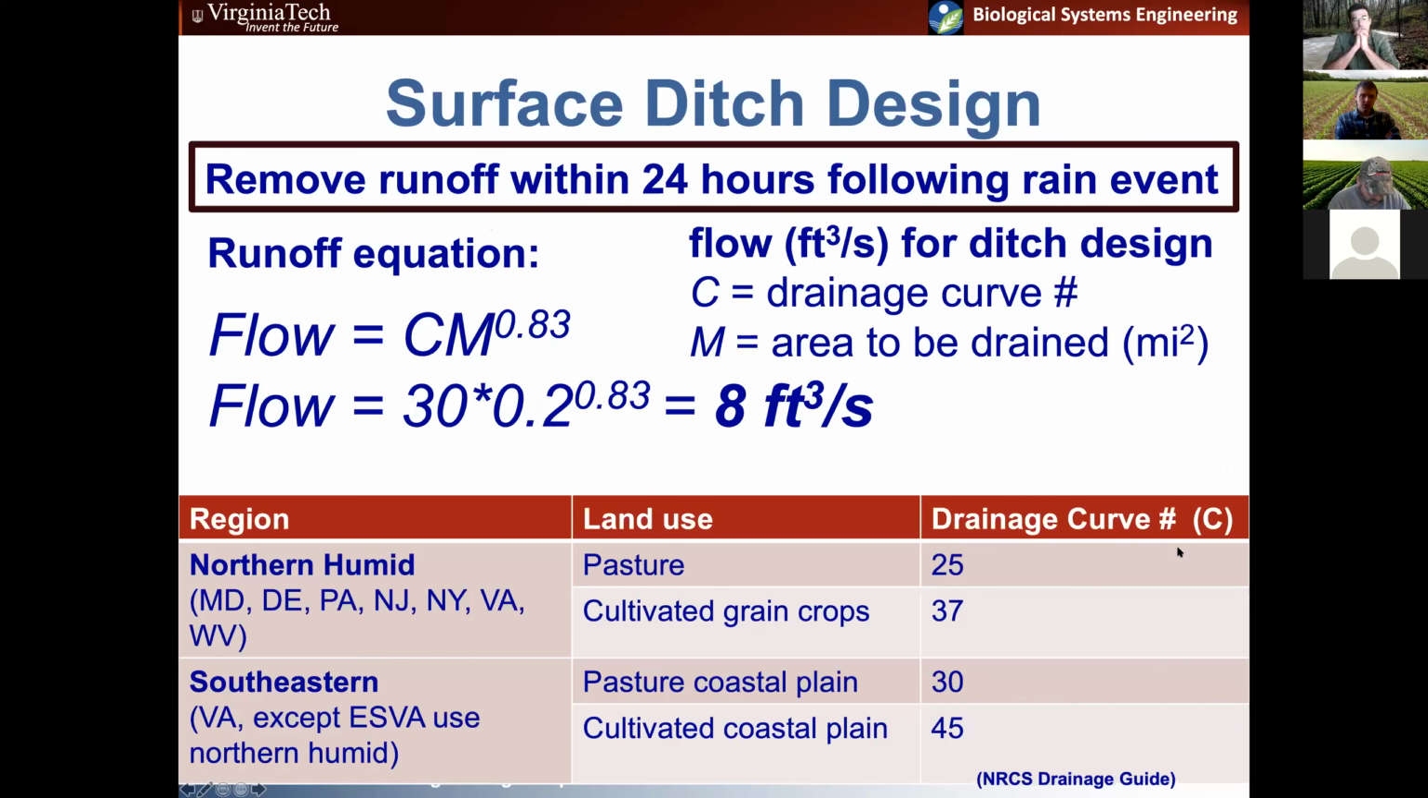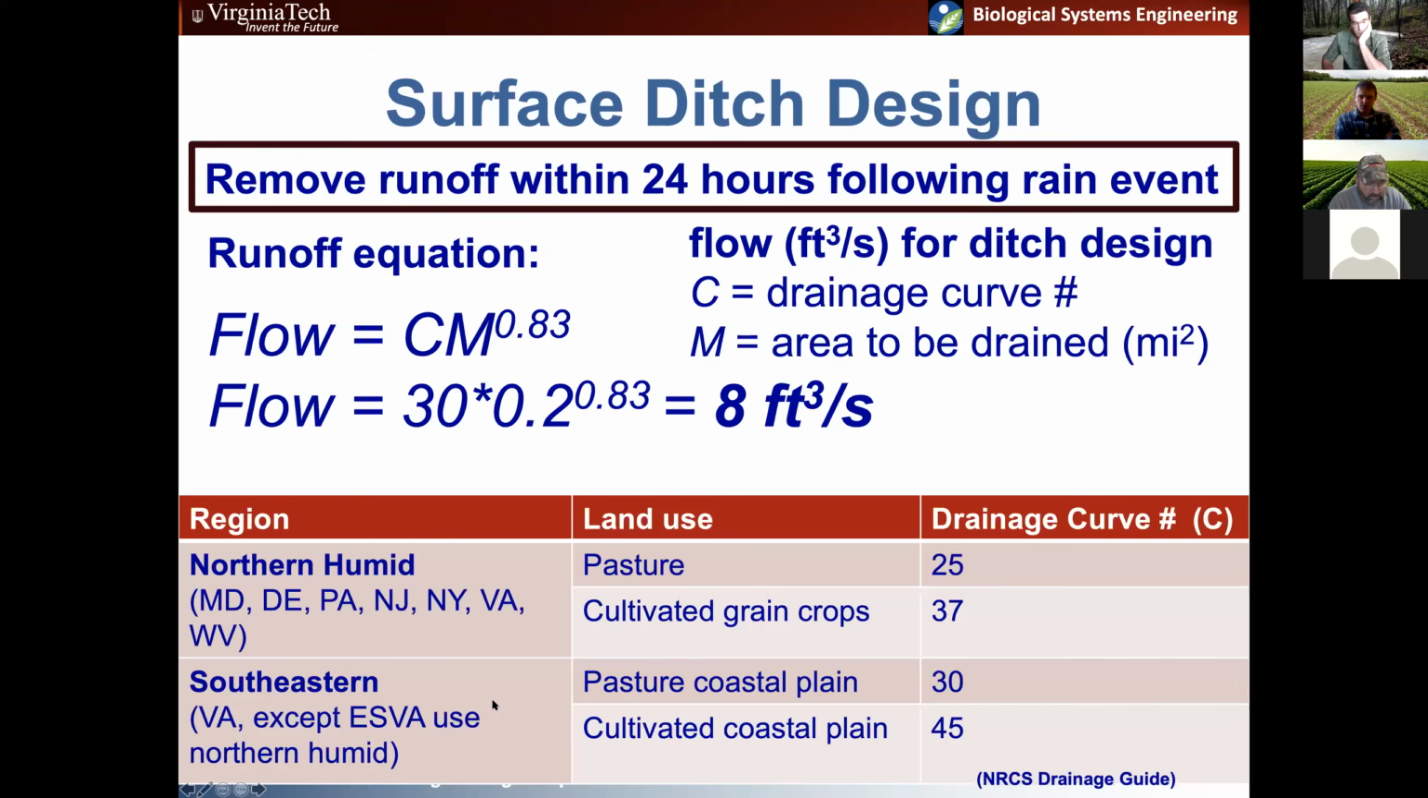Again, like I said, the goal is to remove runoff within 24 hours following a rain event. And so here is the equation that's generally used to estimate the amount of flow that a ditch would have to convey to meet your drainage requirement. And what they use is what's called a drainage curve number. And I've put in a couple here. Again, this is from that drainage guide specific to Virginia. So most of Virginia falls in the northern humid climate, and then you'd have a drainage curve specific to pastures and one to, say, cultivated grain crops.